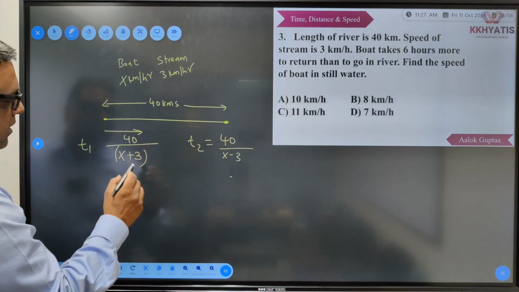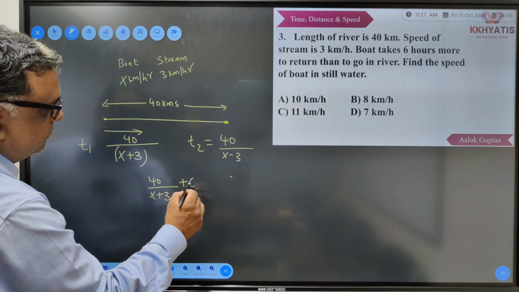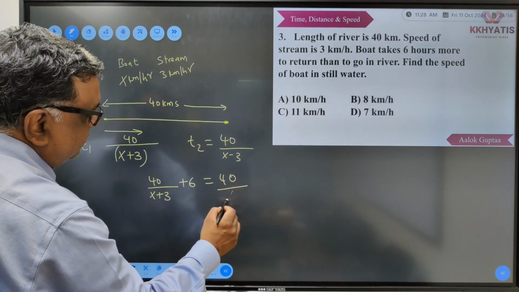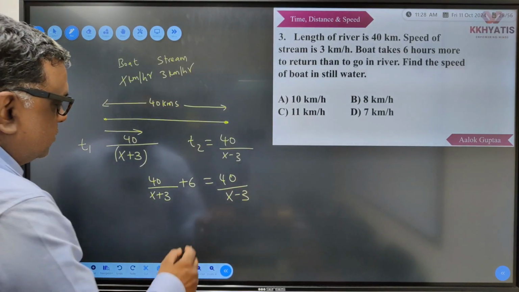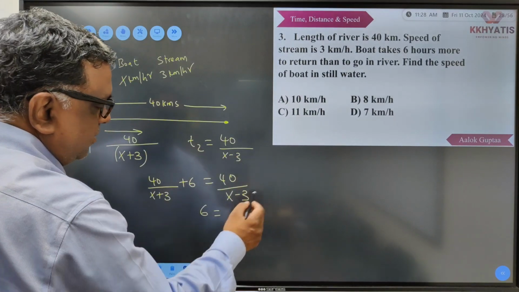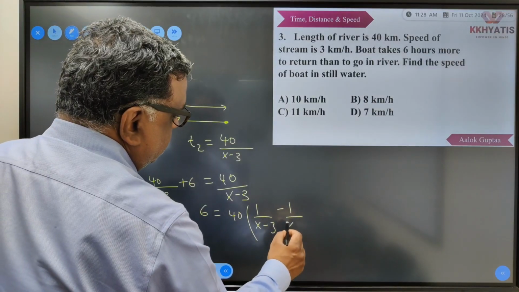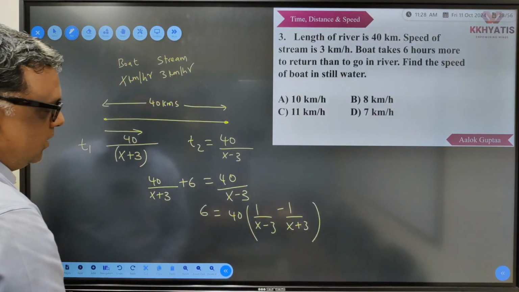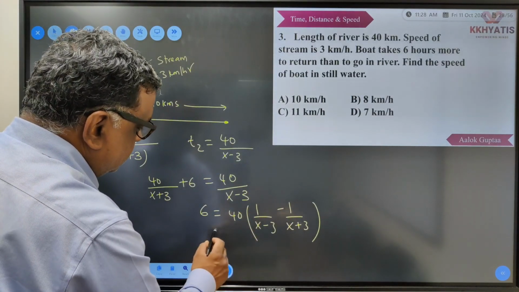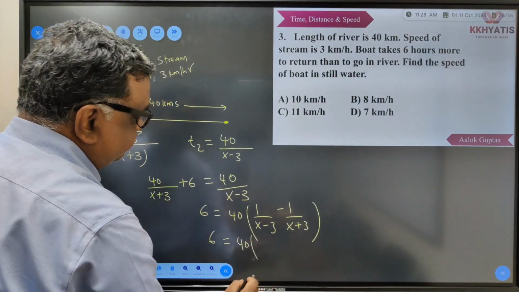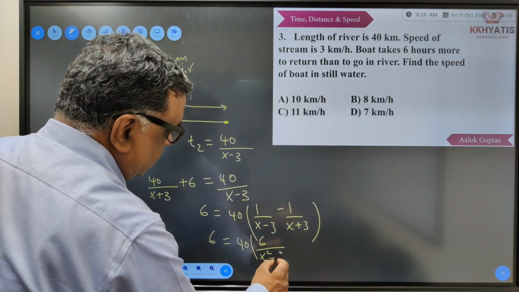So to make them equal, I will add 6 to this, then it will become equal to this time. Yes or no? So 6 will become, if I take it on that side and if I take this common, it will become something like this. So x plus 3 minus x plus 3. So 6 will become 40 times x plus 3, x minus 3, 6 upon x square minus 9.